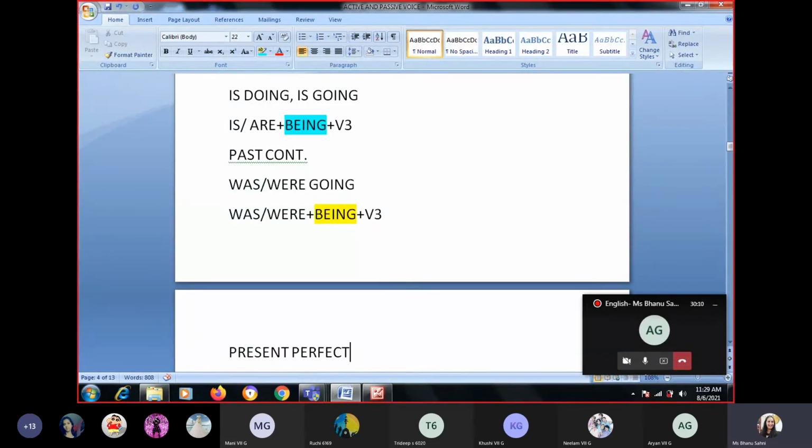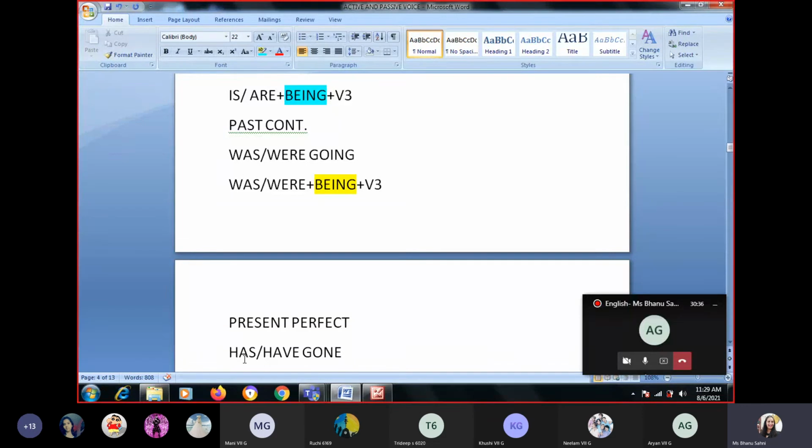There is no form for future continuous. There is no form for perfect continuous, whether it is present, past or future. They do not have any passive form. So any continuation of future continuous, perfect continuous, present, past or future, they do not have any passive form. It is written in your book.